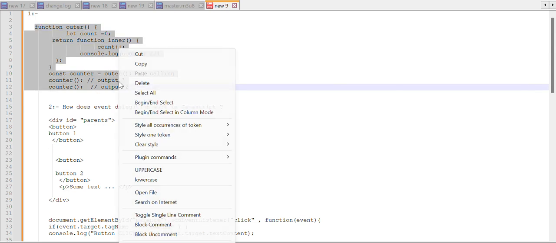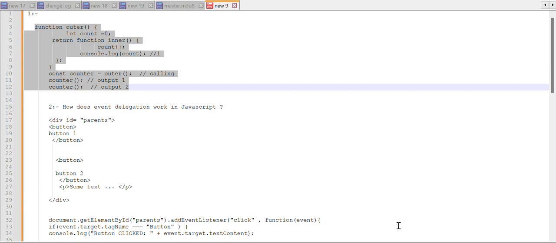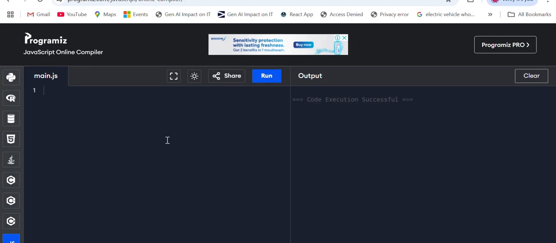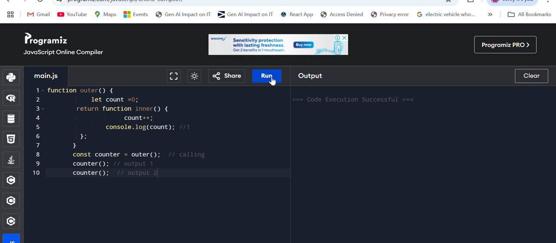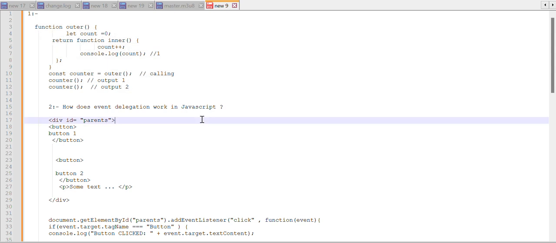Let's check in the compiler. Let's open the JavaScript compiler and here, 1 and 2. Understood that point, how it works?